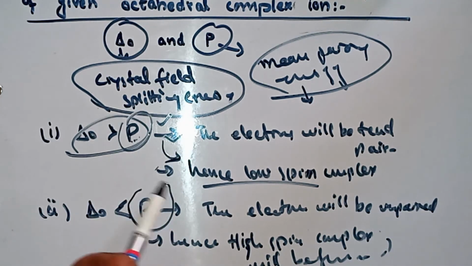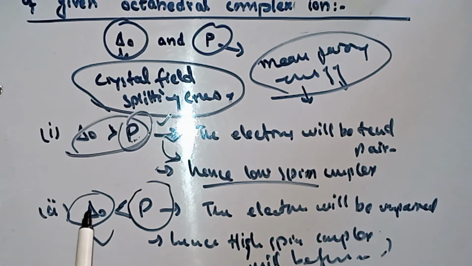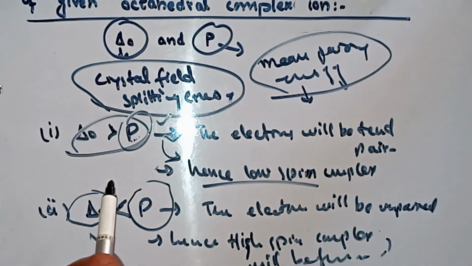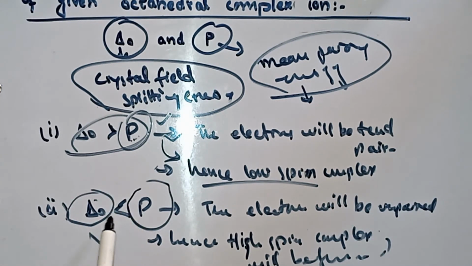When pairing of electrons cannot occur, it will be a high spin complex. Is it clear? Okay, let's take some examples. If I show you some experimental values, you will understand easily.